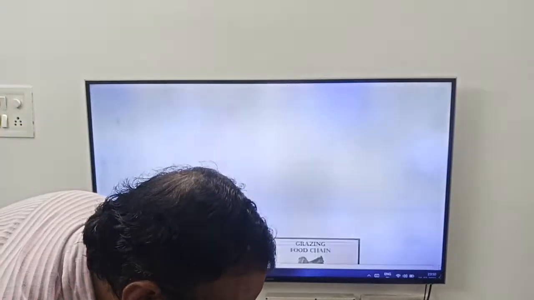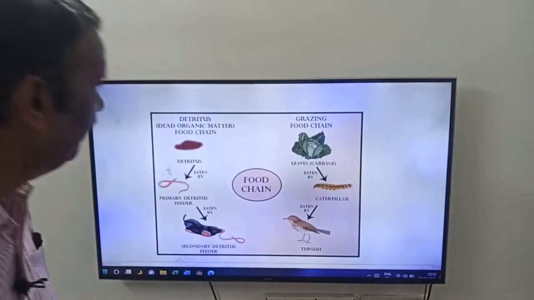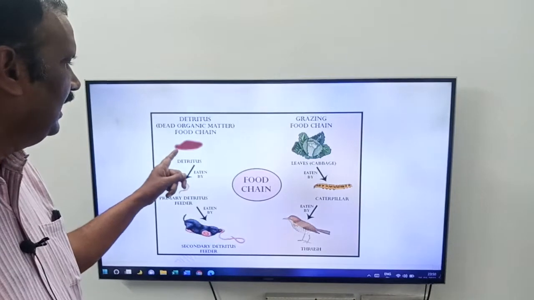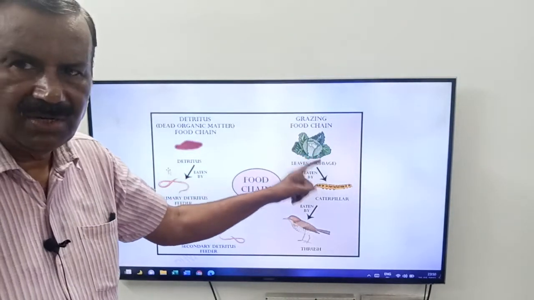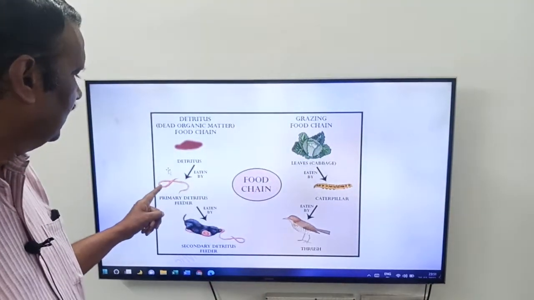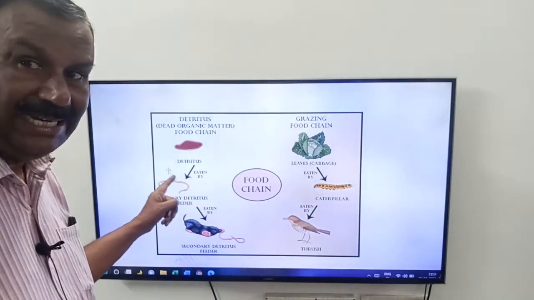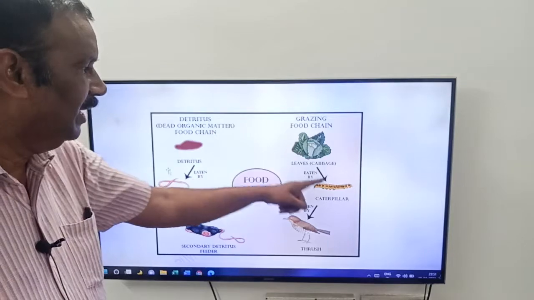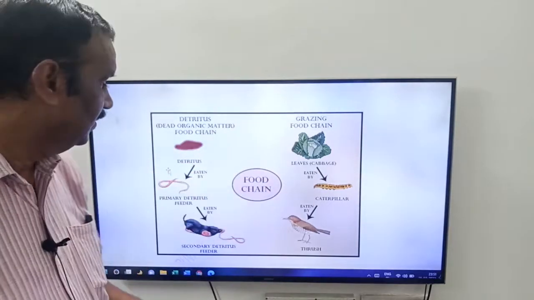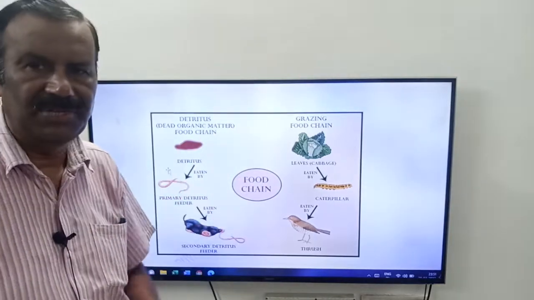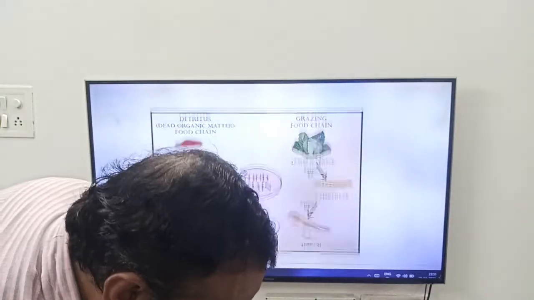One more example, where you have to compare the detritus food chain and grazing food chain. The detritus food chain starts with detritus, the grazing food chain starts with autotrophs. In one, the second trophic level is occupied by detritivores; in the other, it is occupied by herbivores. This is the comparison between the detritus food chain and the grazing food chain.